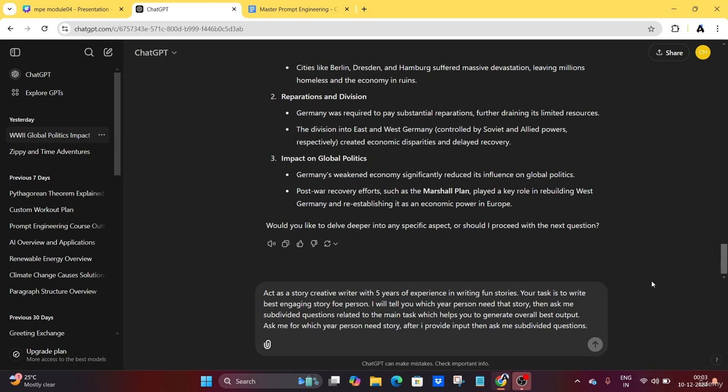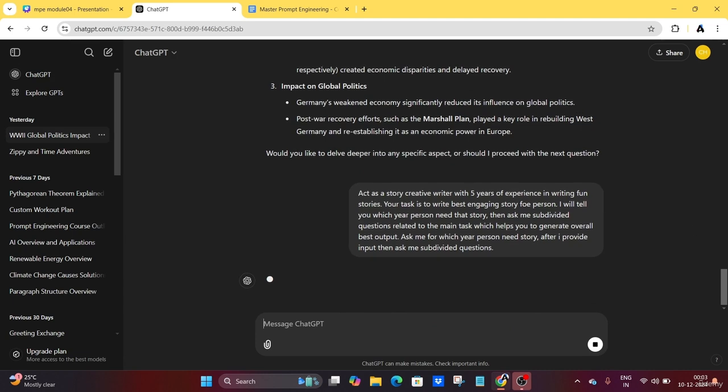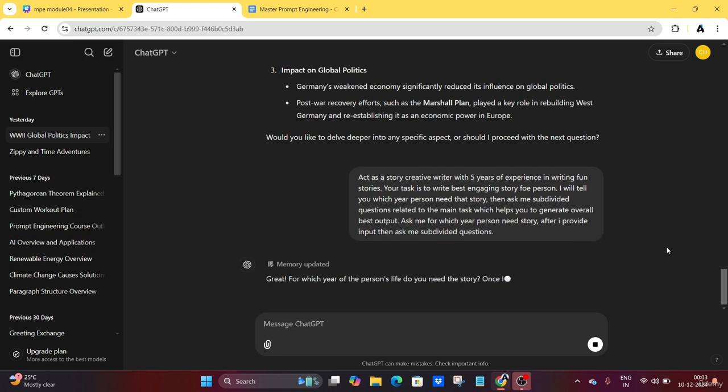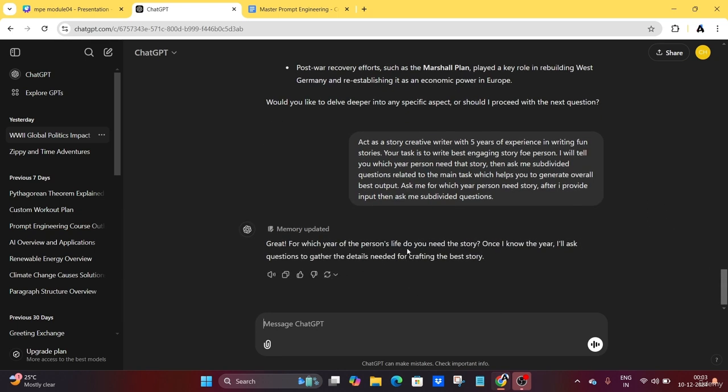So what is the output? Let's see. It will ask me which year of the person's life I need the story for. Great. Which year of the person's life do you need the story for? Once I know the year, I will ask questions to gather the details needed for crafting the best story. You can see the output here, which is very nice. Let's see. I will tell the person's age is 45 years.